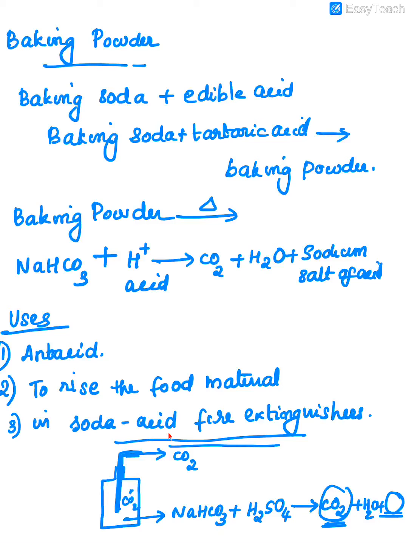Soda acid means, you know that in soda preparation and all, we are mainly using carbon dioxide, which is compressed. So carbon dioxide has the role. That's why its name is soda acid fire extinguisher. This is also one of the other uses. Okay.